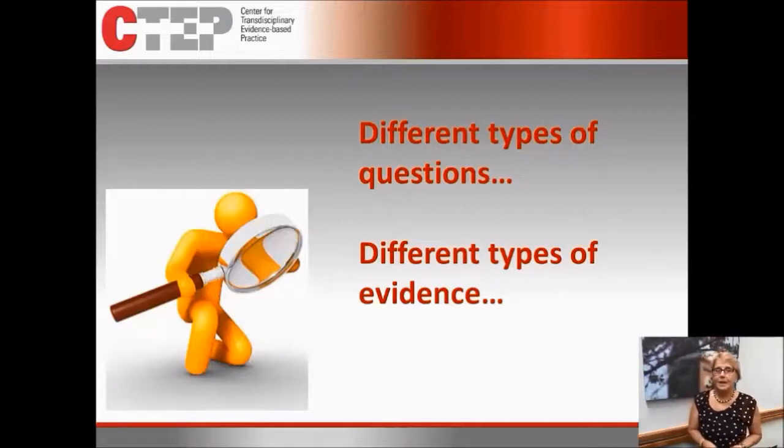Keep in mind that as you're looking for literature to answer your PICO question, different kinds of questions are going to have different kinds of evidence to answer them. If you have a question about the lived experience of a family going through a particular experience, there's probably not going to be a randomized controlled trial out there that describes that lived experience.